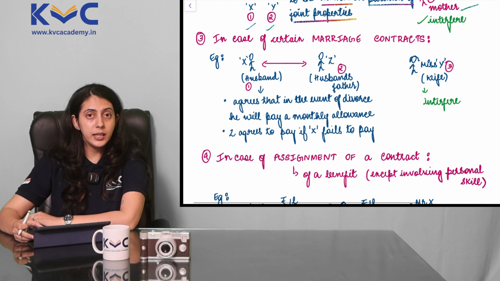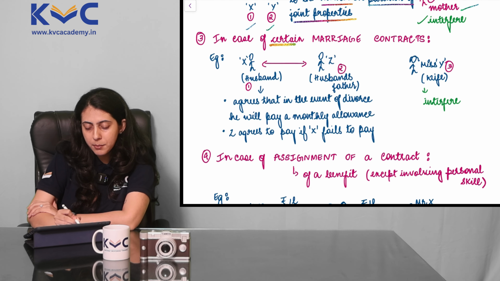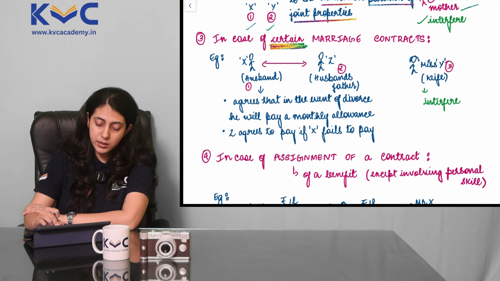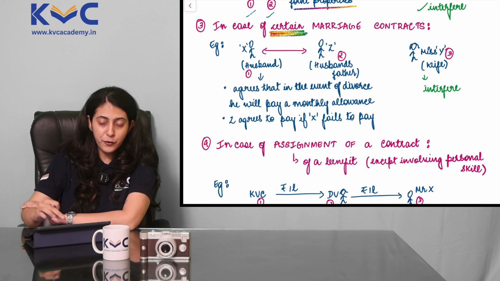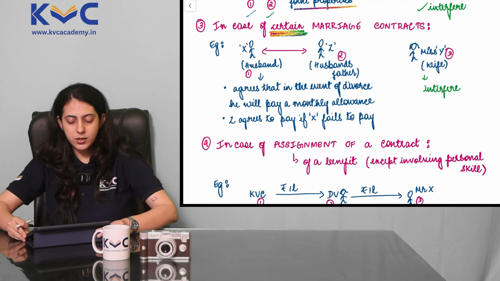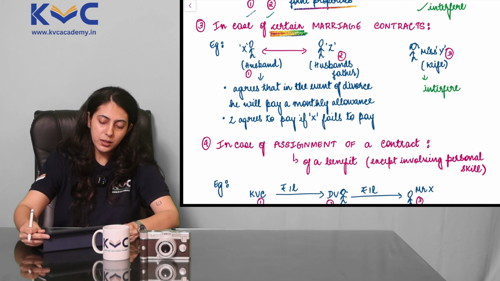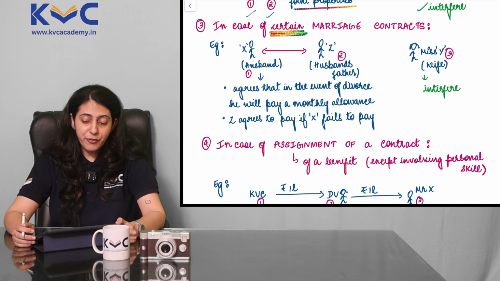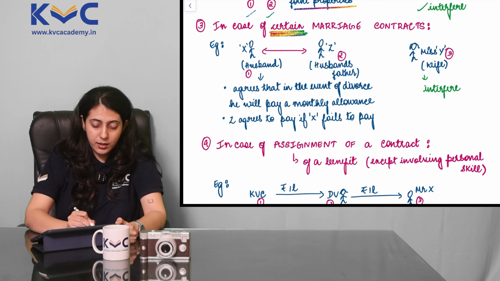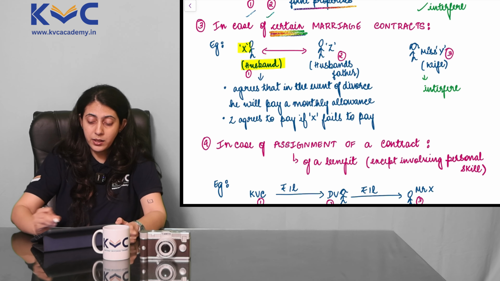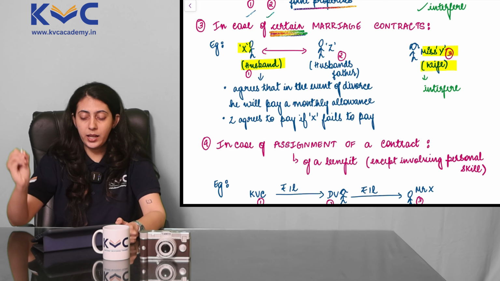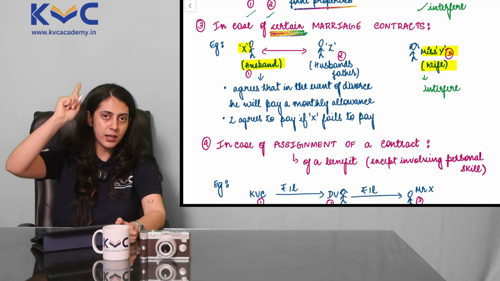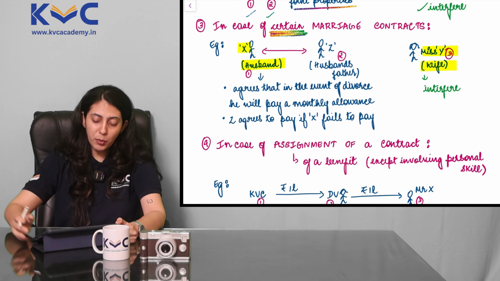Third one, in case of certain marriage contracts. I'm specifically underlining the word certain, and let's understand this with the help of an example. Simple example, so let's make our concept very strong. We have X, who is the husband of Miss Y here. So X is married to Y; X is the husband, Y is the wife.